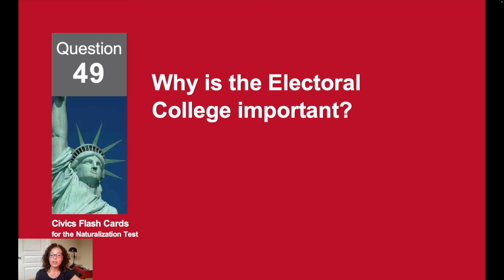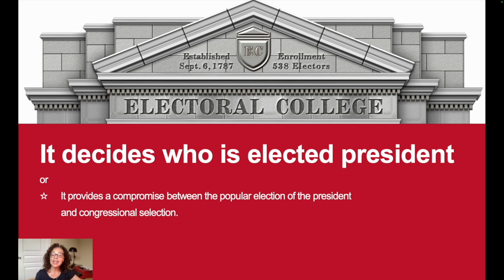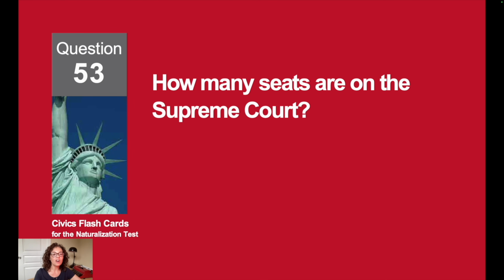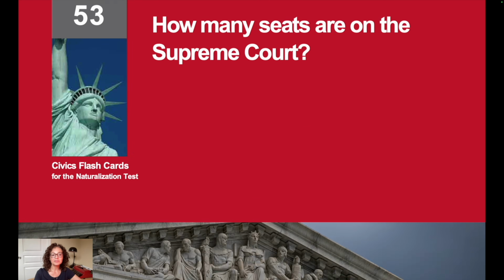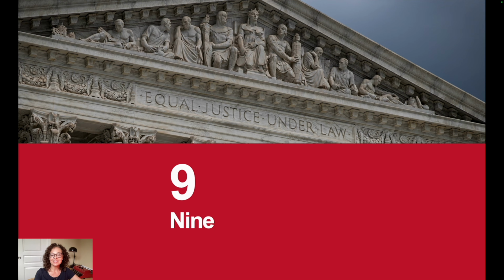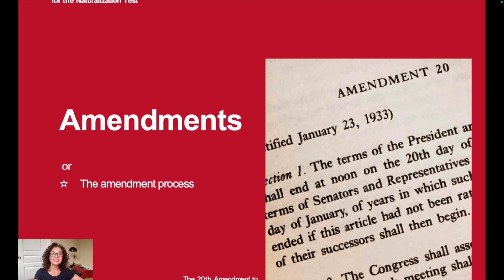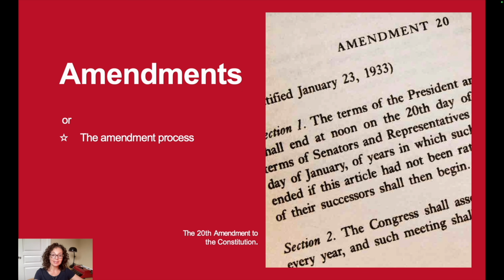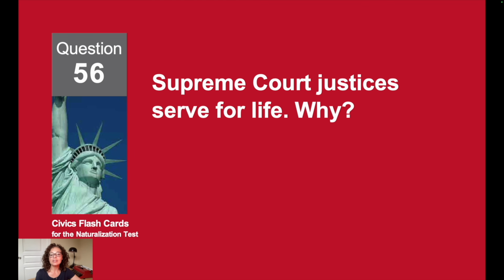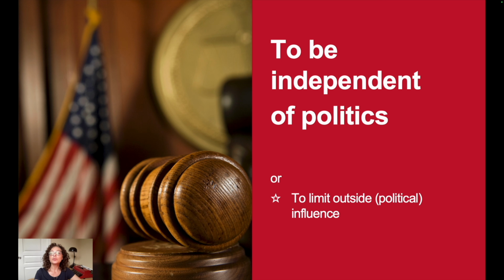Why is the Electoral College important? It decides who is elected president. How many seats are on the Supreme Court? 9. How are changes made to the U.S. Constitution? Through amendments. Supreme Court justices serve for life. Why? To be independent of politics.